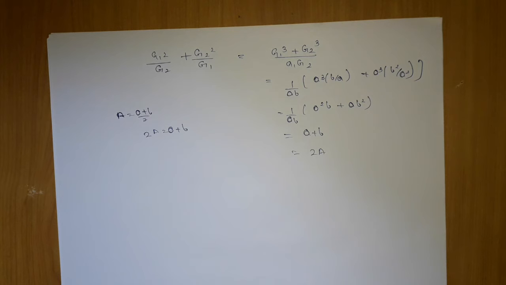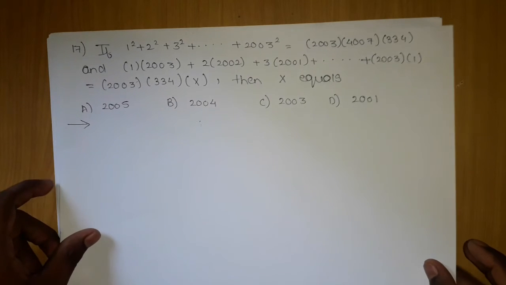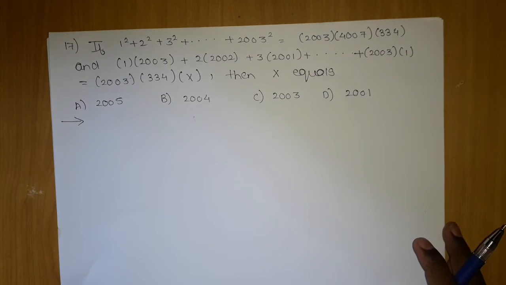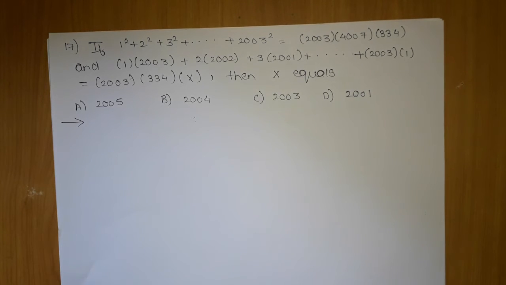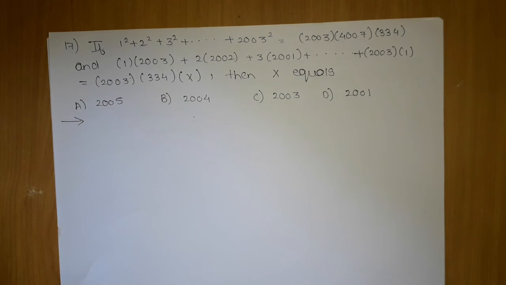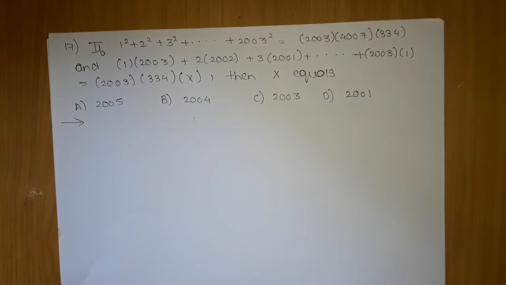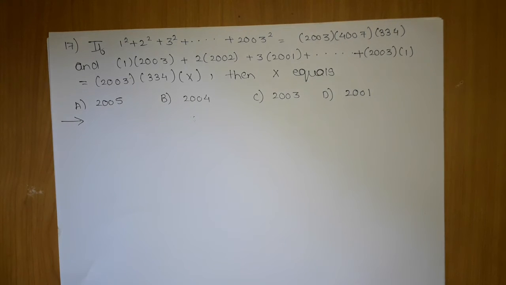Now let's move on to the next question. The next question is as follows: 17, which says 1 square plus 2 square plus 3 square and so on till 2003 square is equal to 2003 into 4007 into 334, and they want us from 1 into 2003, sorry, 2 into 2002 and 2003 into 2001 and so on till 2003 into 1 is equal to 2003 into 334 into x. We want the x value.